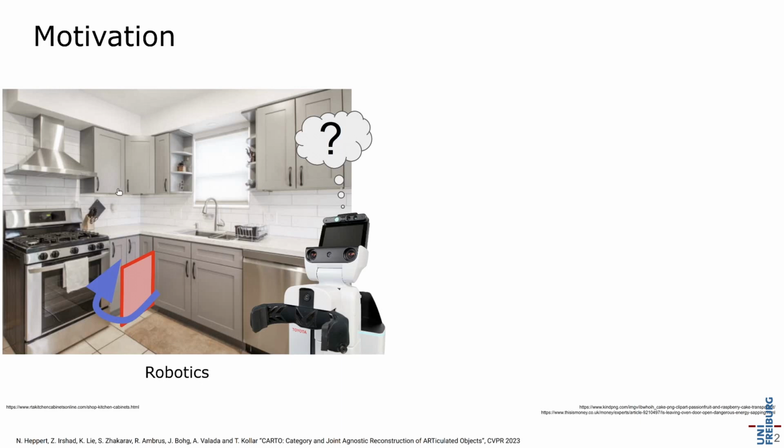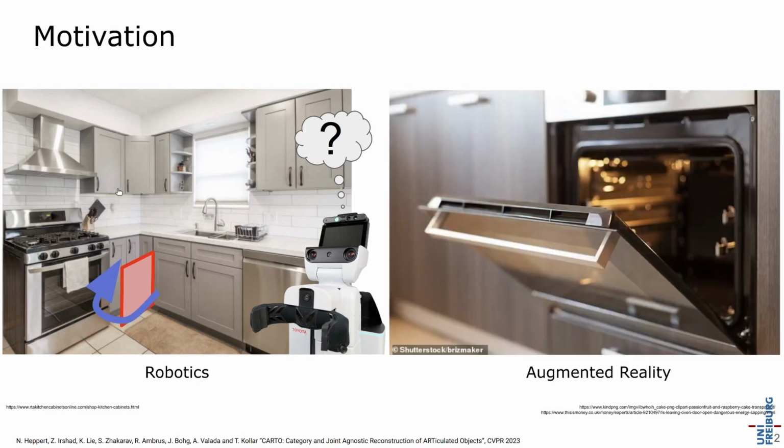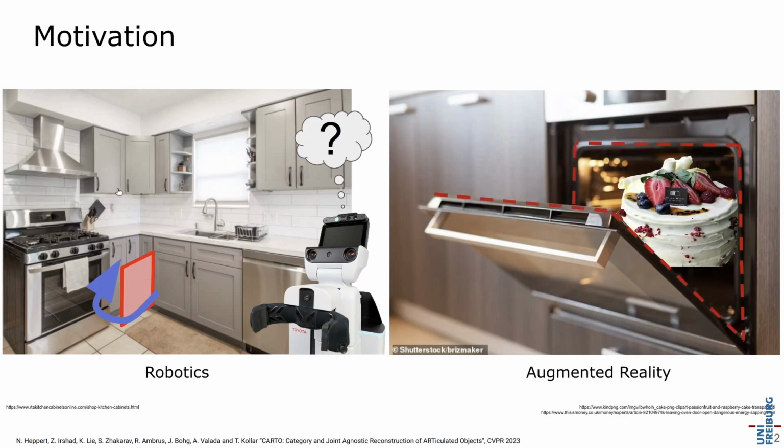Another application in robotics could be loading this reconstruction in a simulator and let the robot safely learn interaction policy for that door. Another application could be in augmented reality, where we can use reconstruction of articulate objects to reason about potential occlusions. Here, for instance, if we want to place a virtual cake in our oven, we can calculate the occlusion by our door and render the cake more spatially realistic in the image.